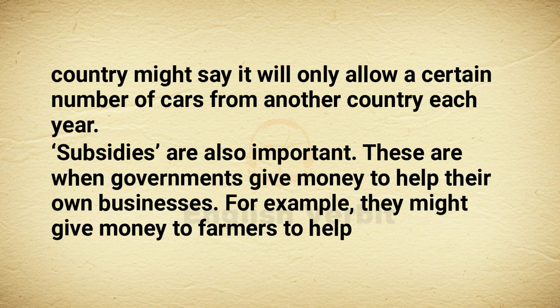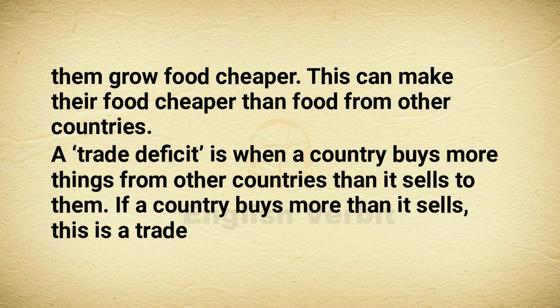Subsidies are also important. These are when governments give money to help their own businesses. For example, they might give money to farmers to help them grow food cheaper. This can make their food cheaper than food from other countries. A trade deficit is when a country buys more things from other countries than it sells to them. If a country buys more than it sells, this is a trade deficit.